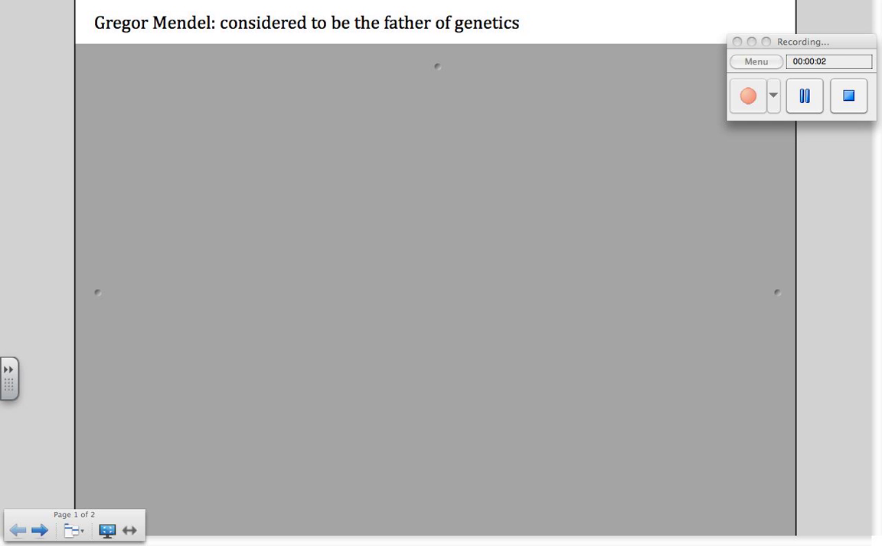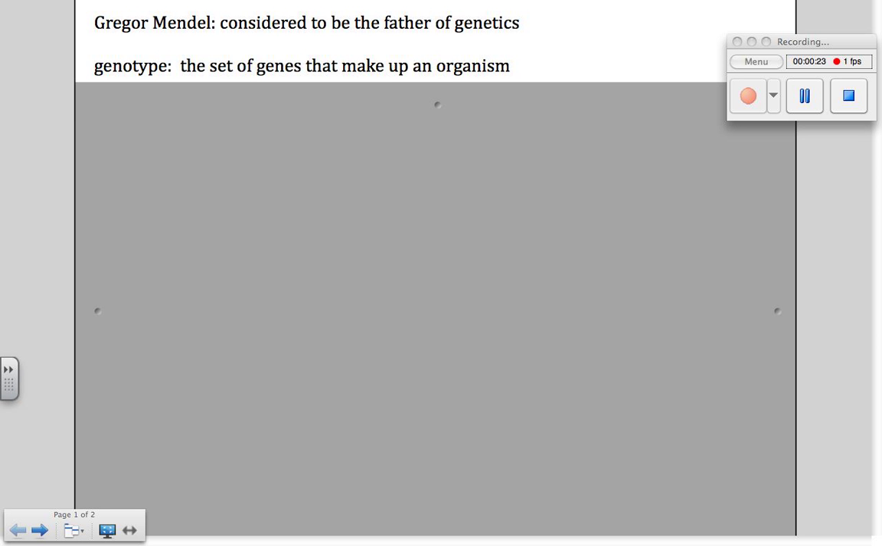Okay, these are the Unit 23 vocabulary words, and we're going to start with science. The first one is Gregor Mendel. Gregor Mendel is considered to be the father of genetics. He was kind of the one that pioneered all the thoughts and ideas about genetics, and he began that by studying pea plants.